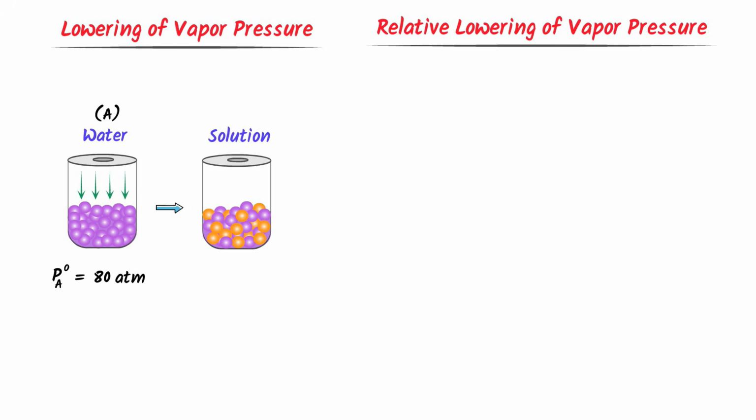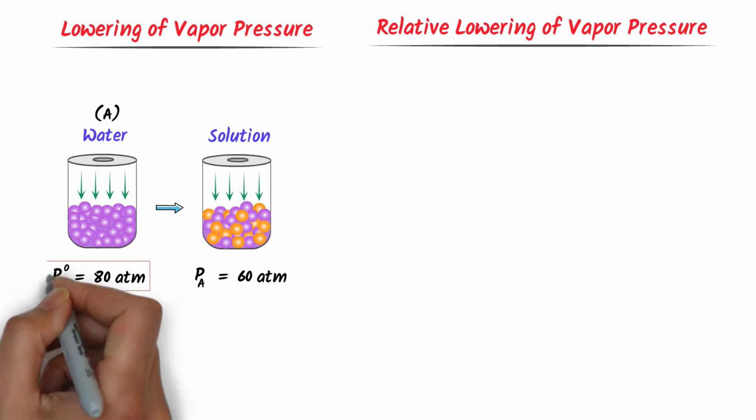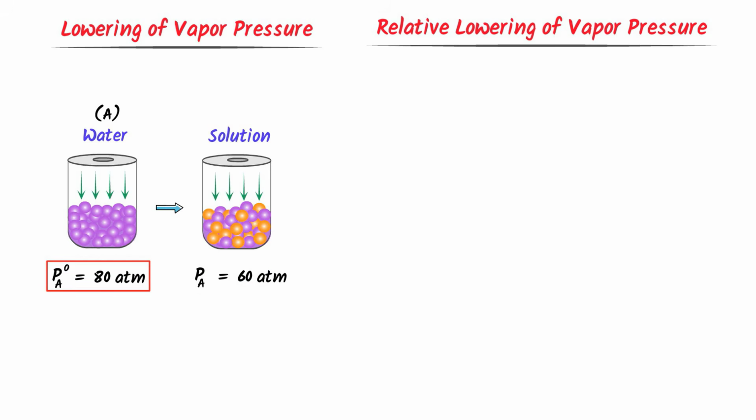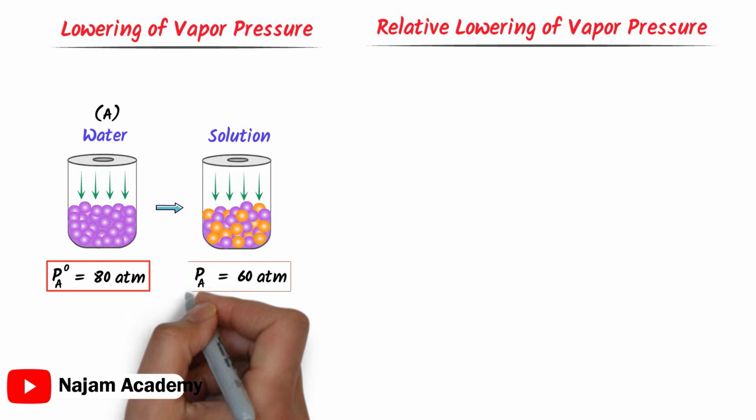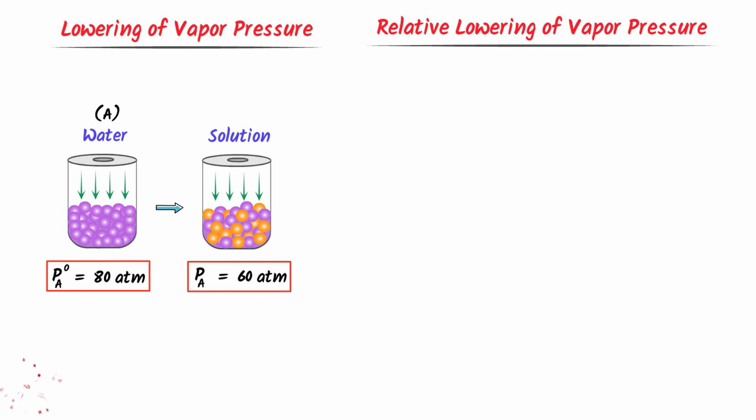Let the partial vapor pressure of water in this solution, PA, be equal to 60 atmosphere. We can see that the vapor pressure of the water decreases from 80 atmosphere to 60 atmosphere. This is known as lowering of vapor pressure. So whenever I ask you to explain lowering of vapor pressure, you should always answer this question like this.